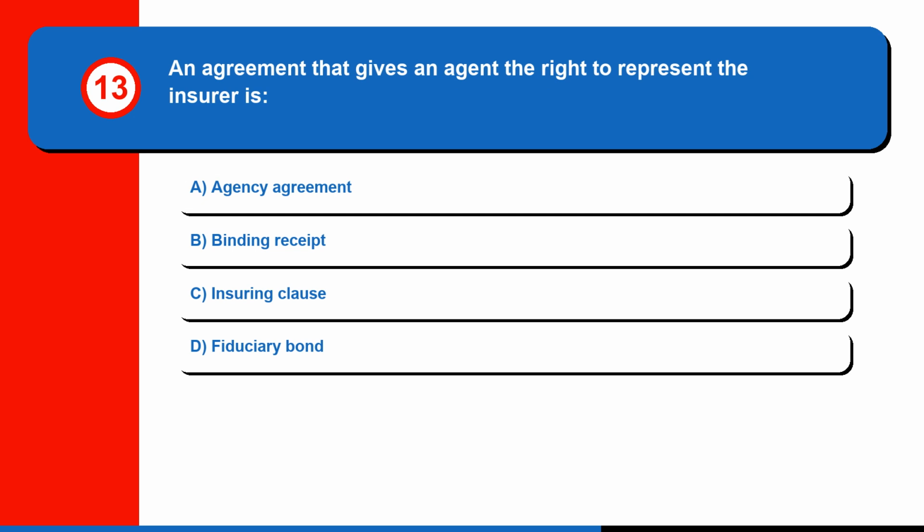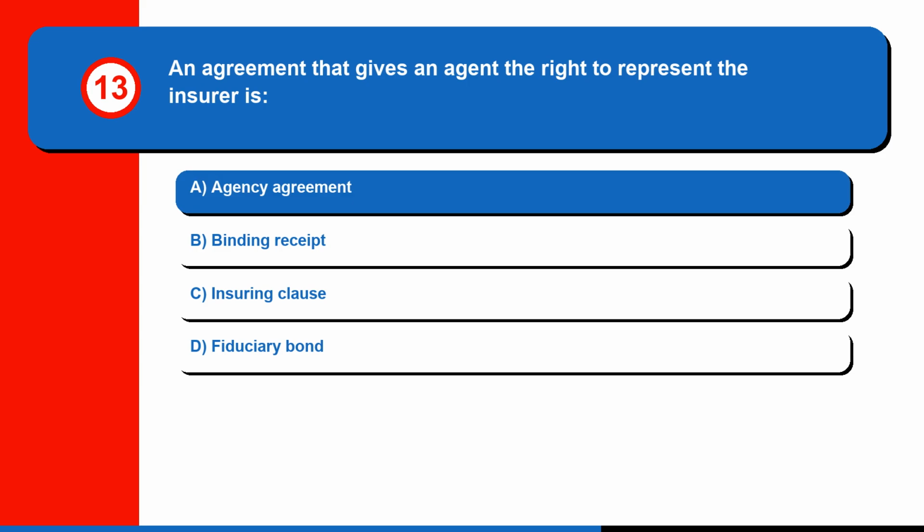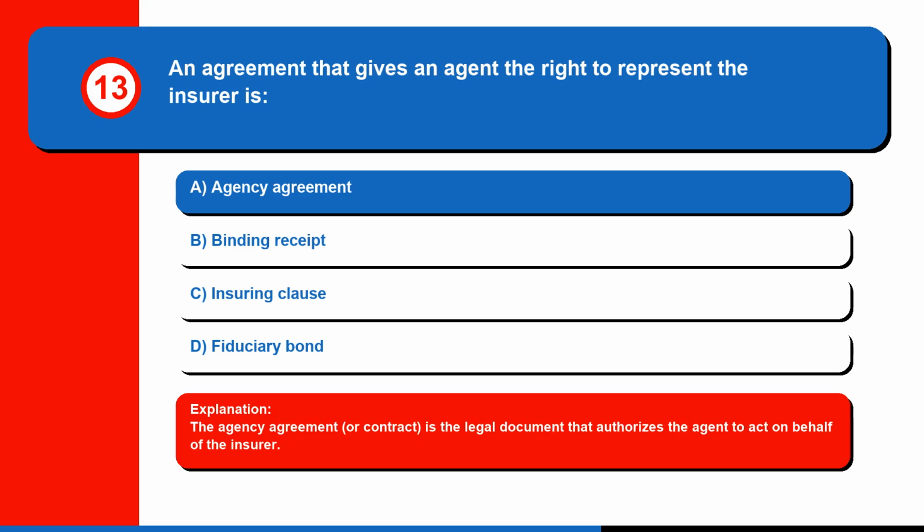Question 13. An agreement that gives an agent the right to represent the insurer is A. Agency agreement, B. Binding receipt, C. Insuring clause, or D. Fiduciary bond. The correct answer is A. Agency agreement. The agency agreement, or contract, is the legal document that authorizes the agent to act on behalf of the insurer.